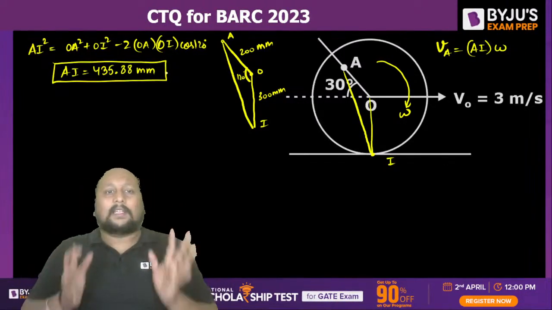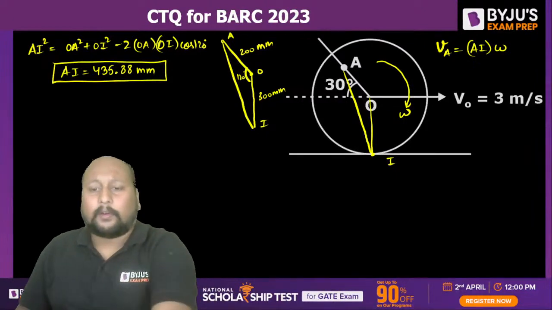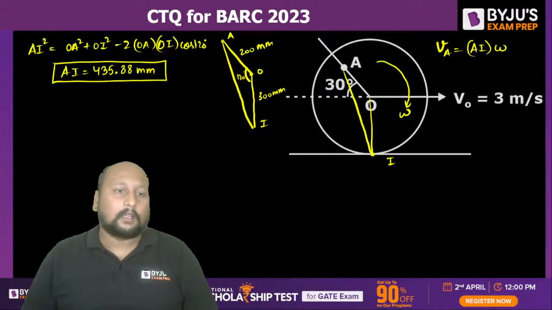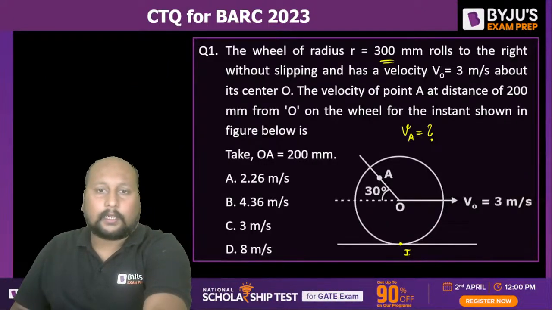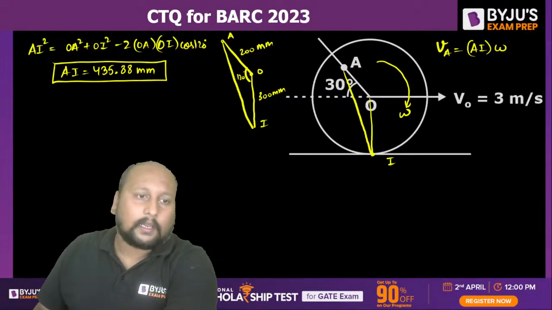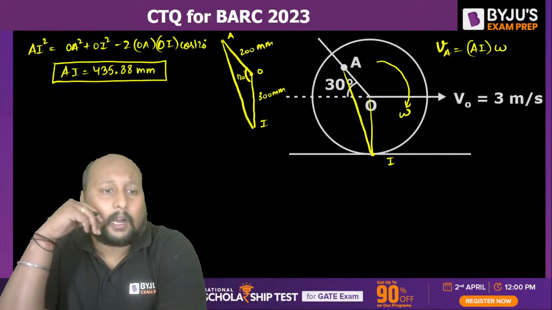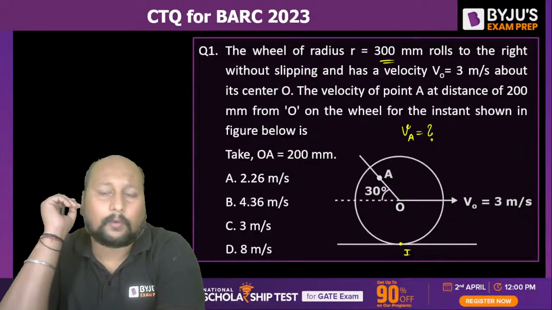So once we are getting this value, the problem over here is they are not giving the value of angular velocity. They are not giving the value of omega. Very good, Rishi. Rishi has responded with one answer. Let's see whether it's correct or not. The problem is they have not given the value of omega. How can we calculate this omega value?